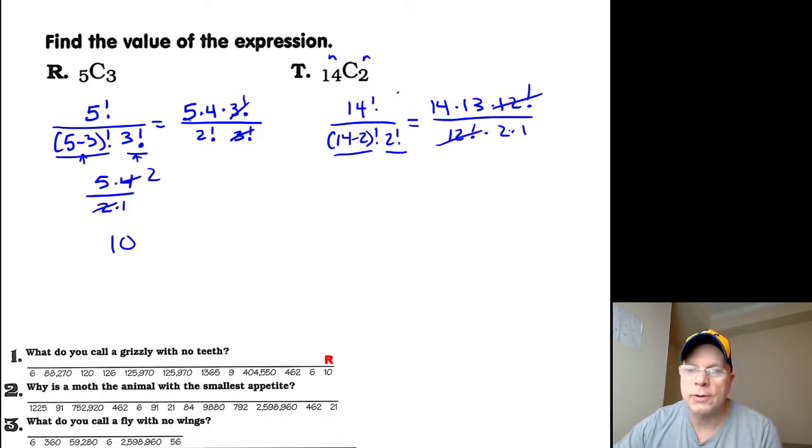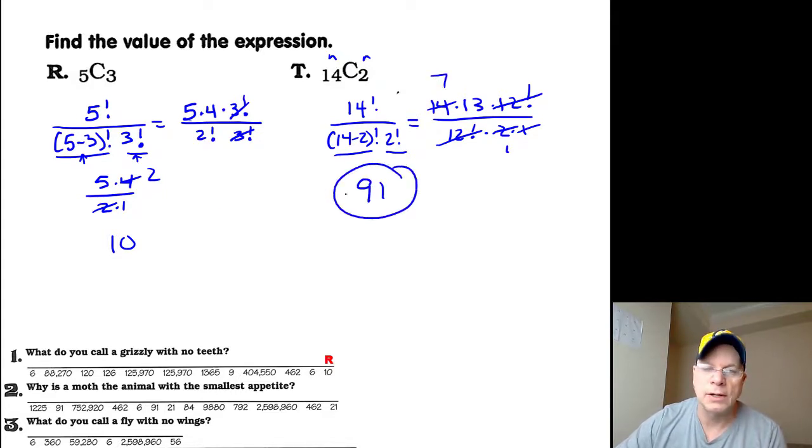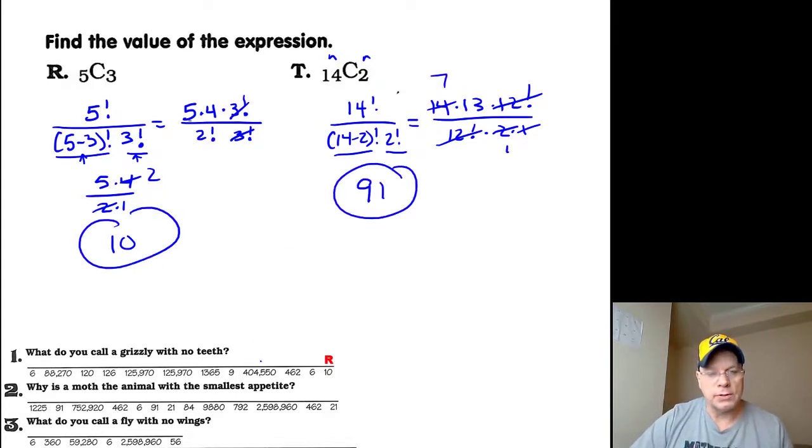The 12 factorials cancel. The 1 divided by 1 won't change anything, and 14 and 2 have a common factor of 2. That becomes a 1, that becomes a 7, and 7 times 13 is 91. So anywhere you see a 91, you put the letter T. There's 2 of them right there and there. Try the next one on your own, and then watch the video to check your solution.